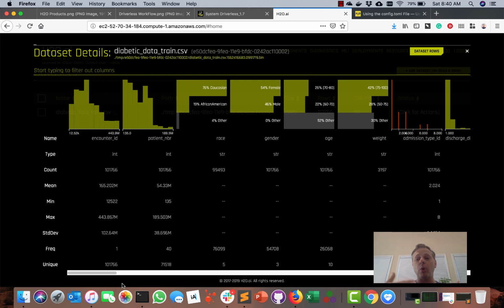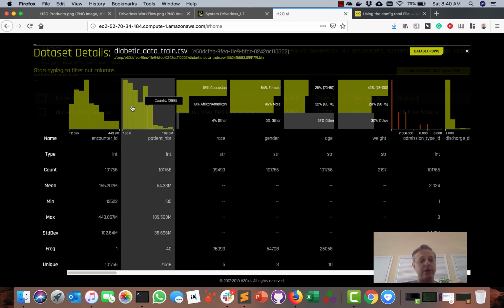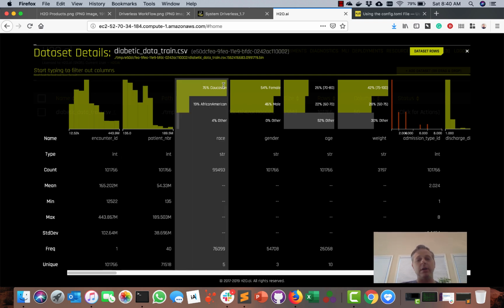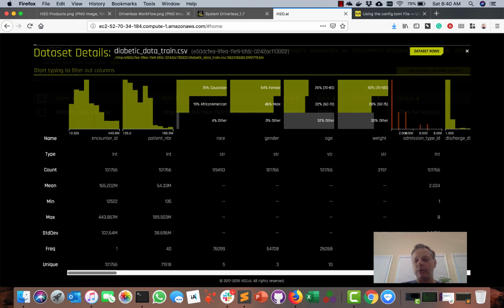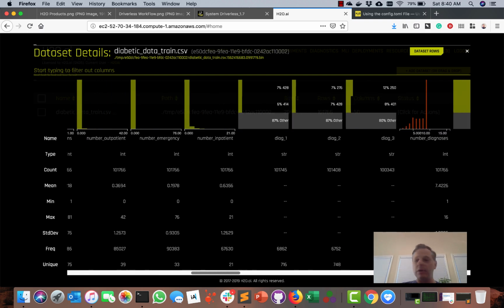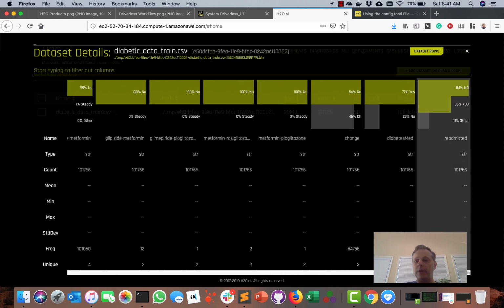So this is all important high-level stuff that we need to look at. And of course, it'll give us a little visual tag of what the distribution is, almost like a histogram, of various categoricals: 75% Caucasian, roughly 20% African American, and the rest are all other. Male to female ratios in this data set and so forth, as well as things that might be missing. All important information that we need to know to understand different things.